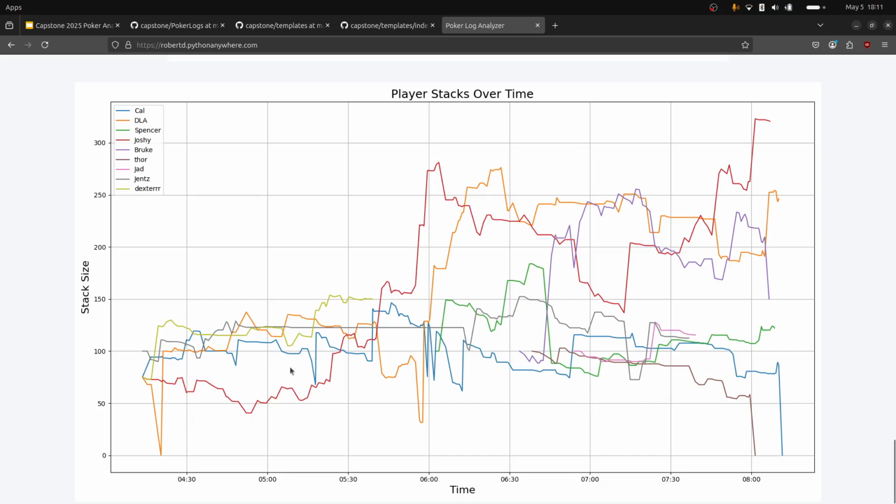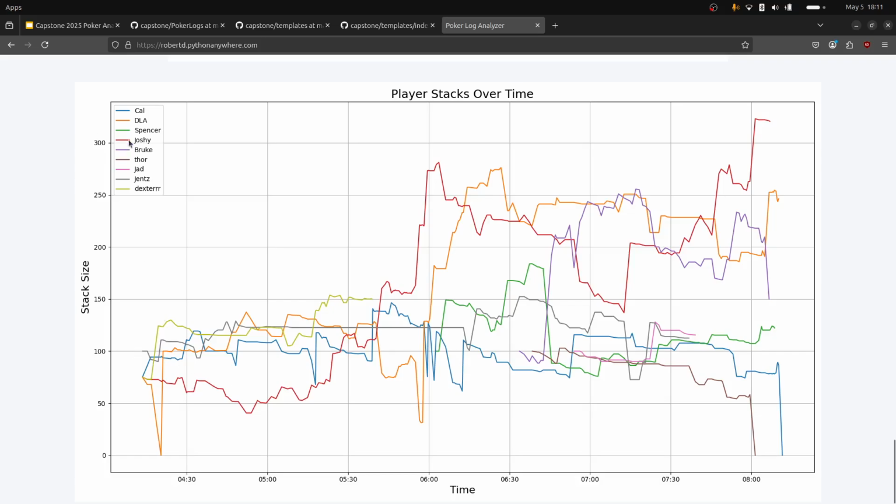time. So if you want to follow a particular player, you can follow DLA, he's orange. You can see he starts around $75. He loses everything on like the third hand, goes to zero. He probably buys back in for 100. It's relatively flat. He loses, he wins, he loses, he presumably adds on here. He wins a bit, and he comes out with a win, although I think overall he doesn't take profit because he bought in a couple times.